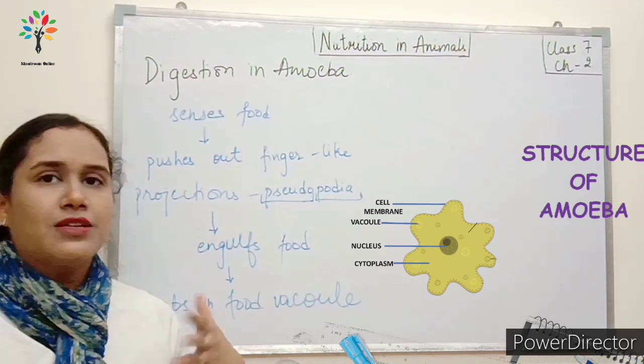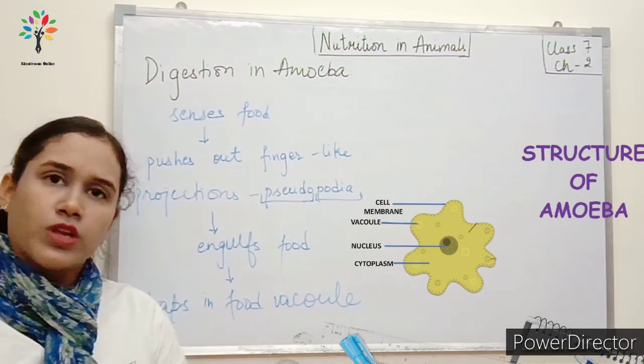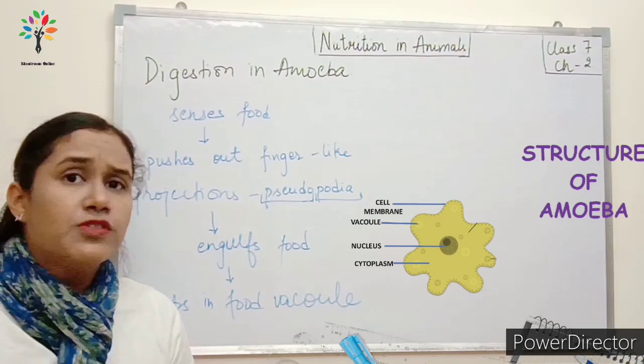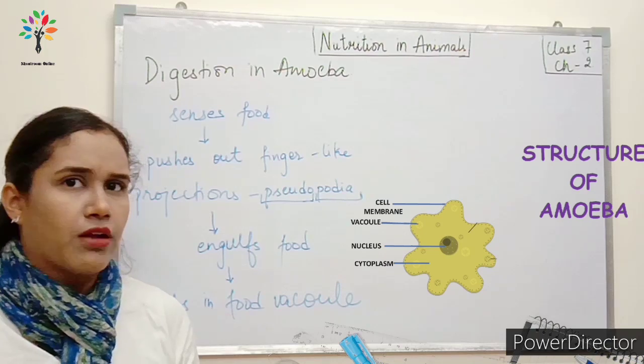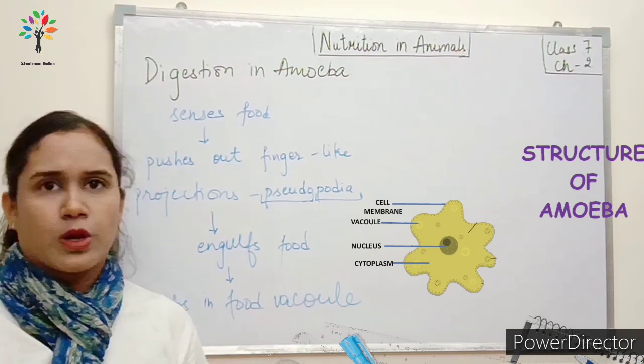Alright, so we know that the amoeba is constantly moving in the water. So whenever it senses food around itself, but what is its food? Its food is other microscopic organisms.